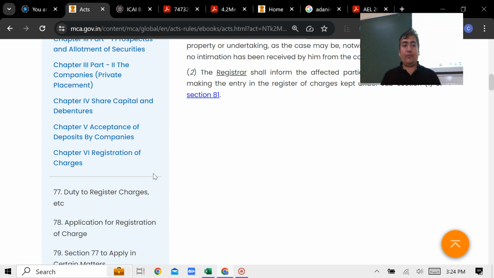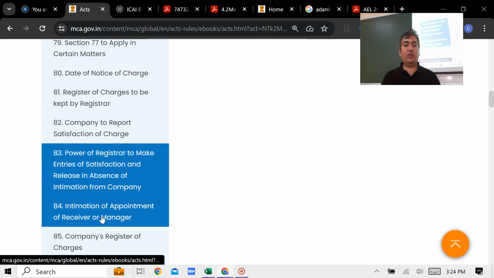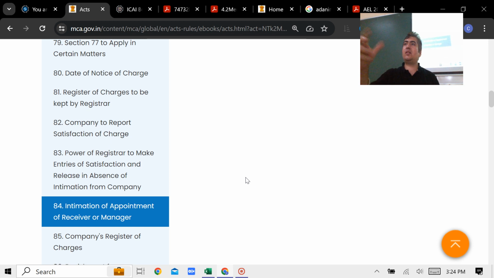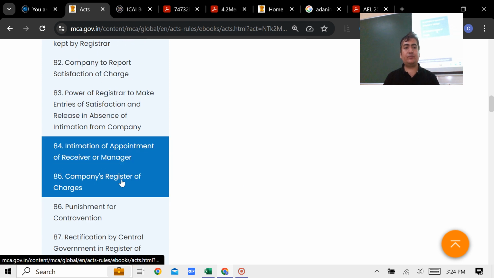All right. After that, I would like to go to 84. I don't want to go into much detail. Once the asset is secured and you are not paying the money, what will the bank do? The bank will appoint someone under the court to recover the property. Those recovery agents are known as receivers. As soon as you appoint any receiver or manager to acquire the property under the charge, you have to intimate the ROC, and there are certain forms. I think I told you in the list of forms. Got it? I do not want to go into much detail.